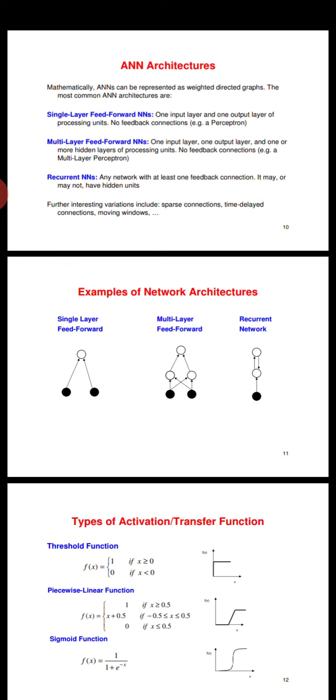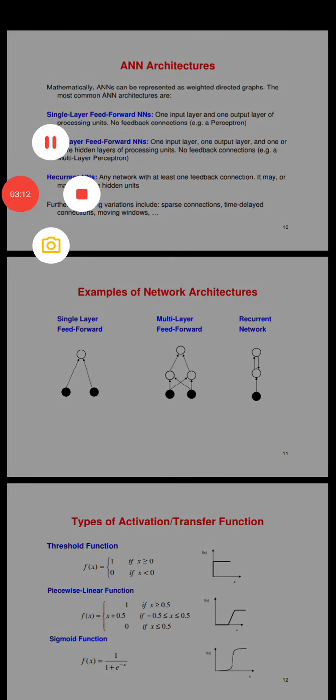Now the third one is recurrent network. Here you can see that input layer is connected to the hidden layer, which is connected to the output layer, and output layer has a signal back to the hidden layer, which is called the feedback network. So these are the examples of network architecture.